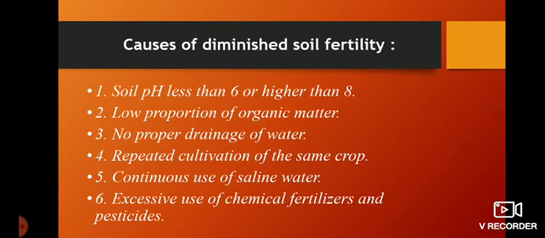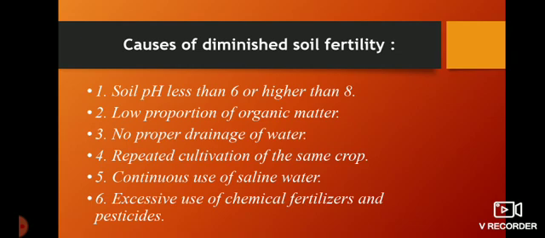Next one is the causes of diminished soil fertility, the causes of a decrease of soil fertility. Why is soil fertility decreased? Which are the reasons? So we will see here. If soil pH is less than 6 or higher than 8, it may decrease the soil fertility. Understood?